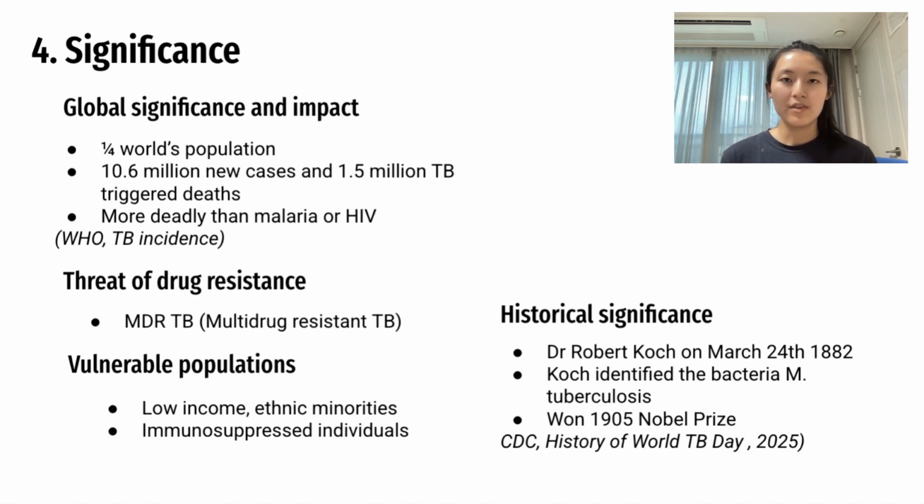One other thing about TB that we should definitely note is that it's much more prevalent in low-resource settings, among people who are ethnic minorities or immunosuppressed individuals. They are particularly much more vulnerable to TB. And given how tuberculosis is a poverty disease, and because it disproportionately affects certain individuals, whether low-income individuals, ethnic minorities, or immunosuppressed individuals, that makes it a major public health hazard today.